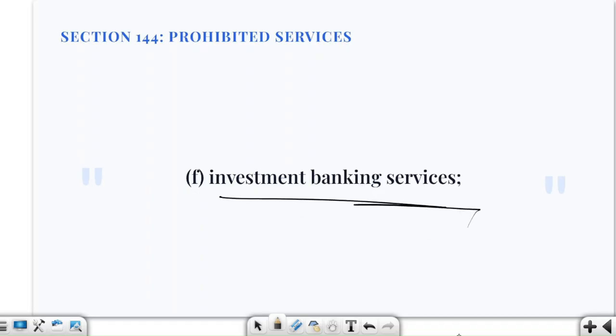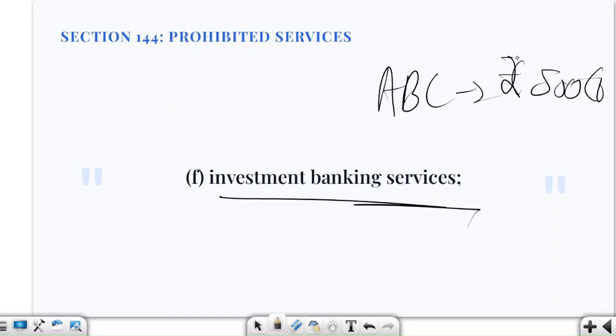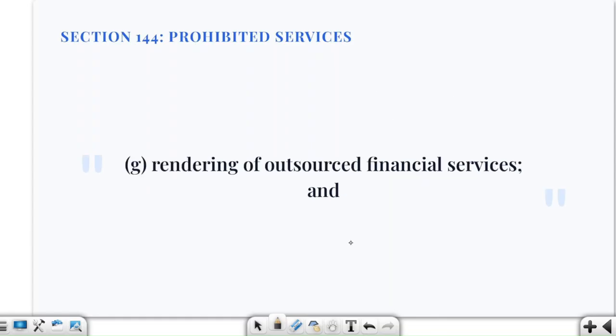Then investment banking services. Here we are saying that investment banking services are also prohibited, because let us say that this ABC Limited wants to raise 500 crore rupees for itself. Okay, now what will happen? You will see that it will ask the auditor to please act as our investment banker for this issue. The auditor cannot provide such services to the company, so they will be stopped or prohibited.